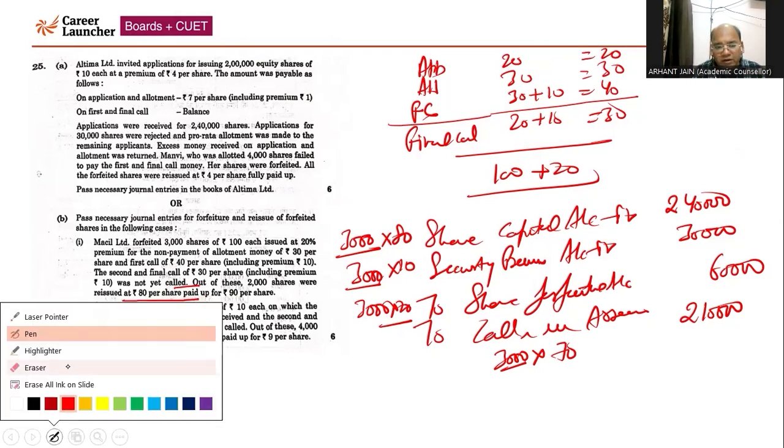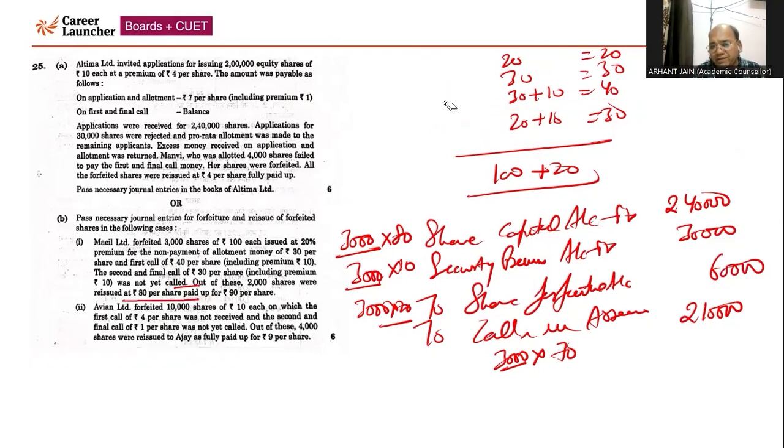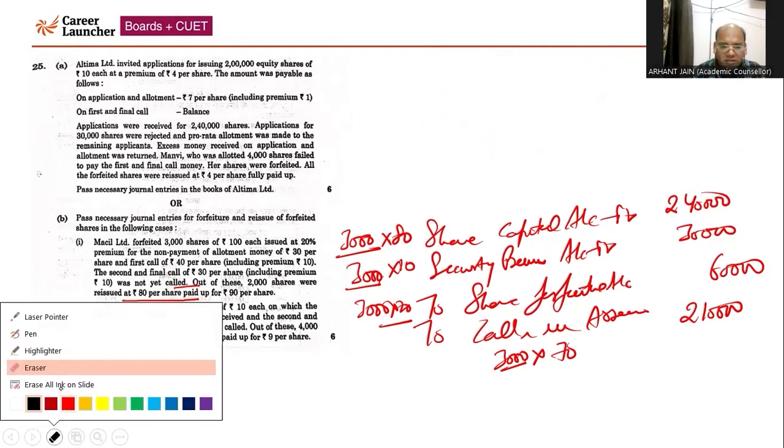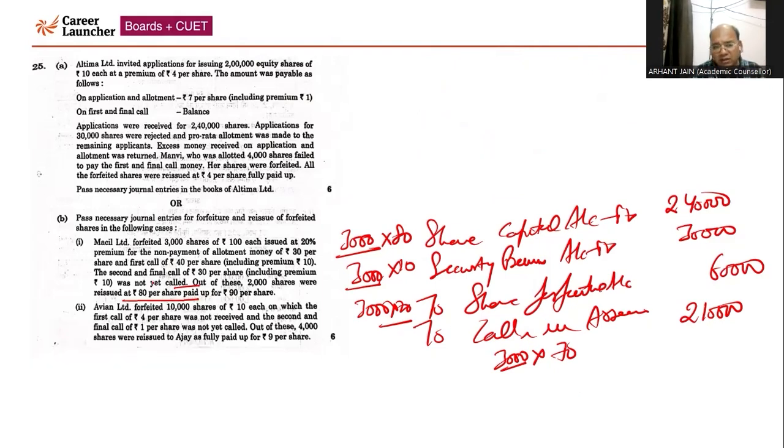Now we need to pass the journal entry for reissue of these shares, right? With respect to reissue, I've already told you there is an error as per my perception, and I've confirmed the same from renowned authors also. So that's why I'm discussing the same. As per my perception, it needs to be 'as', right? Not 'at'. This is 'as', right? So even if the error is rectified, this same perception will come out, and the marking scheme will be based on that. So I have ensured this from other sources also, right? On the same parameter, I'm discussing the same.